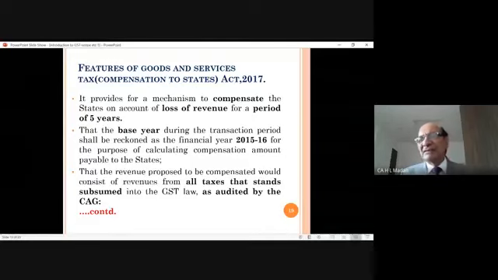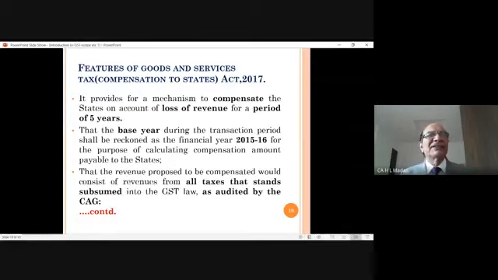Secondly, the different state governments said, we will be at loss by implementing GST in the country. So the central government told them, look, first of all, we can guarantee you that you will not be at loss. They said, we will not go by your guarantee. You make sure that in case we are in loss, then you will bear that loss. So the government tried to convince them that you will not be at loss. But they said, no, we are not impressed by that. So you take a guarantee.